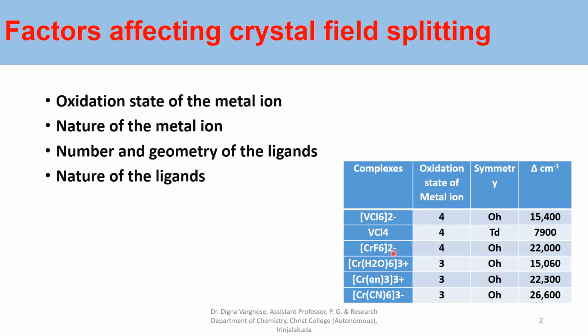Here you can see the same chromium ions, different ligands, so different crystal field splitting values. For the same metal ion with a different oxidation state, different will be its crystal field splitting. So these are the factors, that is oxidation state of the metal ion, nature of the metal ion, number and geometry of the ligands, and the nature of the ligands, that will affect the crystal field splitting values.